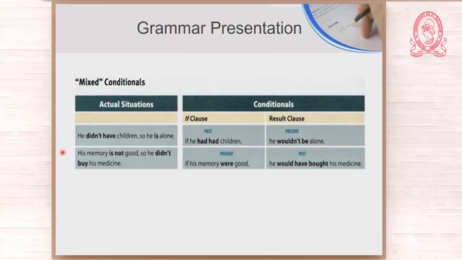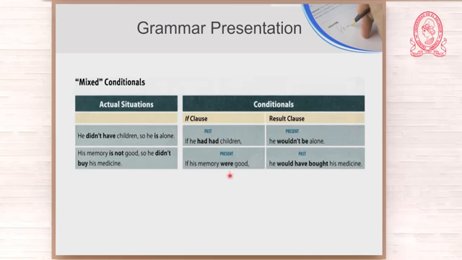Let us look at the other example. His memory is not good, so he didn't buy his medicine. That is the actual situation, okay? He has a poor memory, and then he forgot to buy his medicine. Now let us see the conditional. This is an unreal situation. You know that his memory is poor. He doesn't have a good memory. But I say, if his memory were good, he would have bought his medicine.